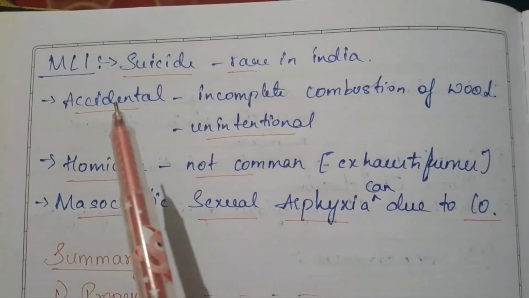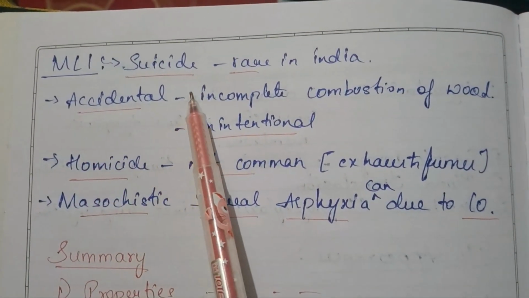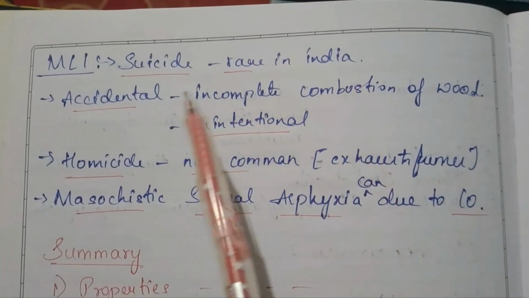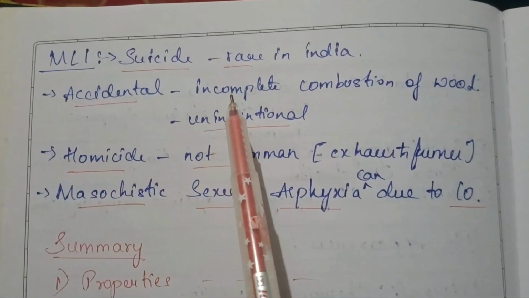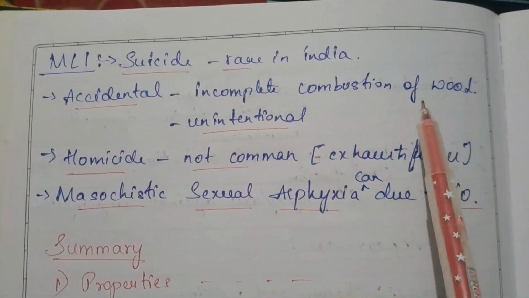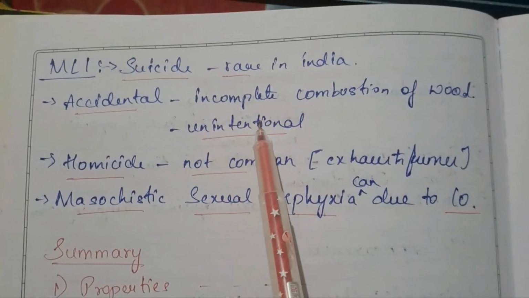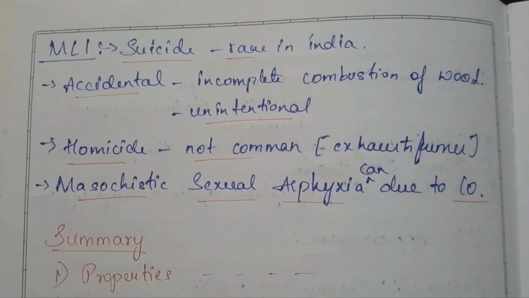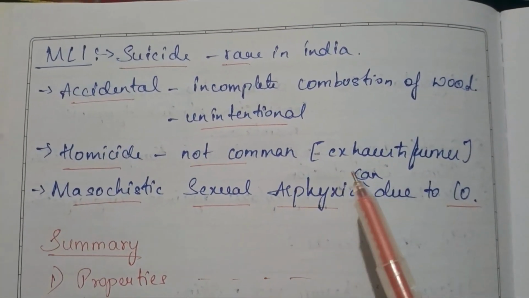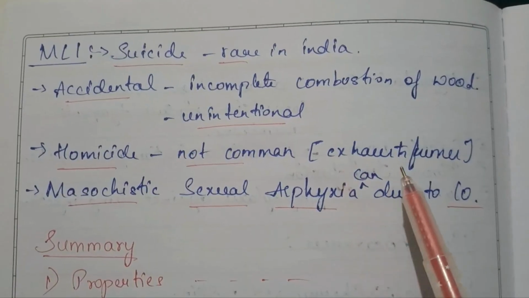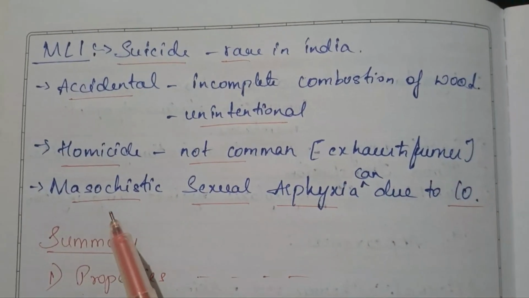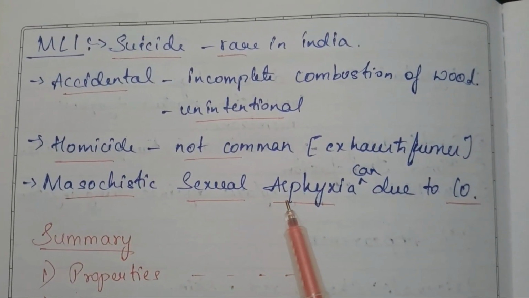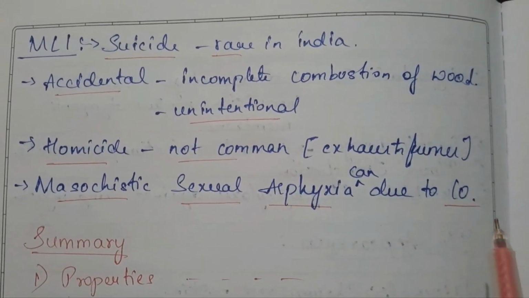Next, moving forward to the medico-legal importance, it is mostly suicide, rare in India but more common in Western countries. Accidental, it can be due to incomplete combustion of wood, and it is mostly unintentional. Next is homicidal. It is not common, and it can be due to exhaust fumes. Lastly, it can be masochistic sexual asphyxia, which can be due to carbon monoxide.